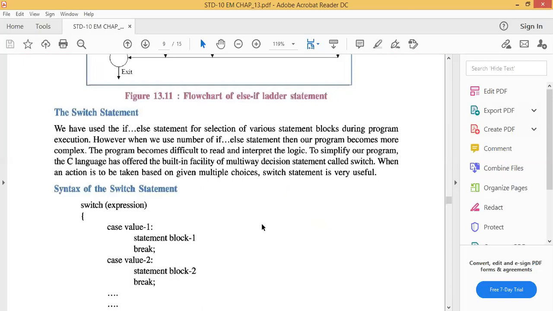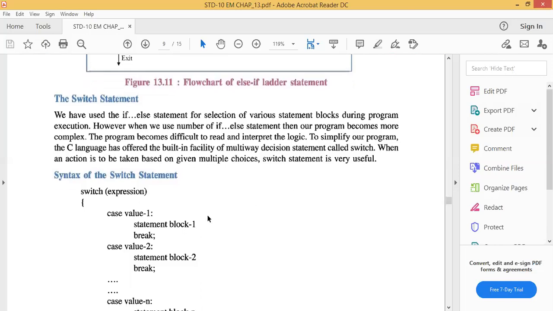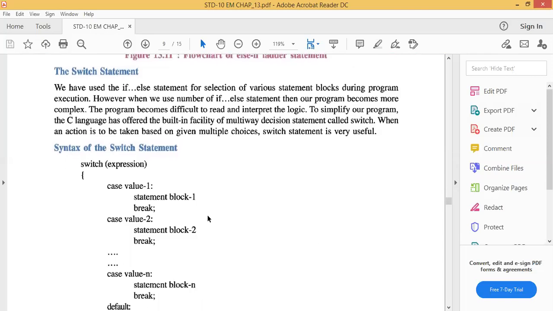Underline this line. C language offers the built-in facility of a multi-way decision statement called switch. When an action is to be taken based on given multiple choices, the switch statement is very useful. Suppose there are multiple choices, how many times will we use if, multiple if? So in C programming there is another solution, the switch statement. We are using the switch statement for our choice.